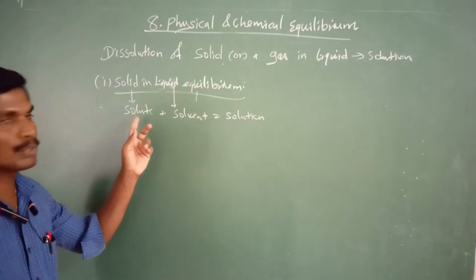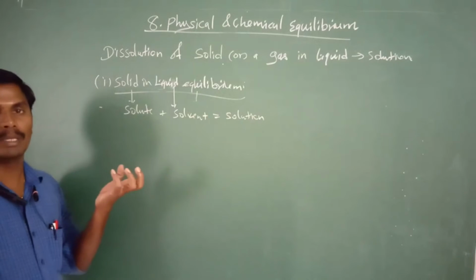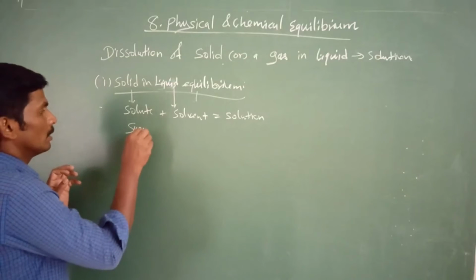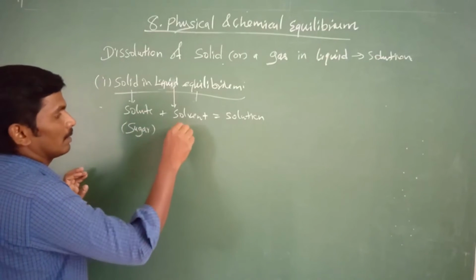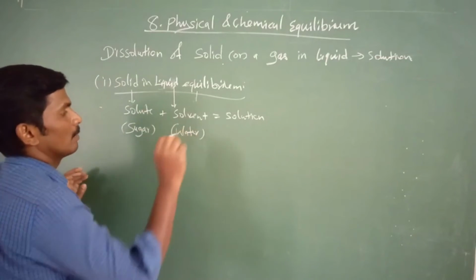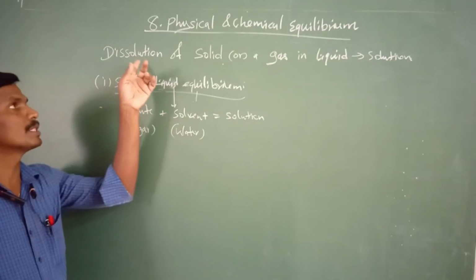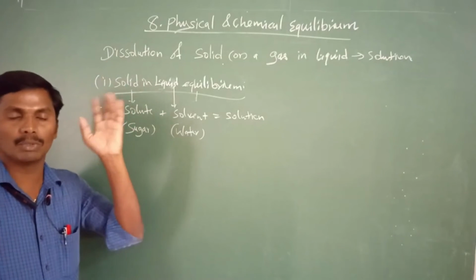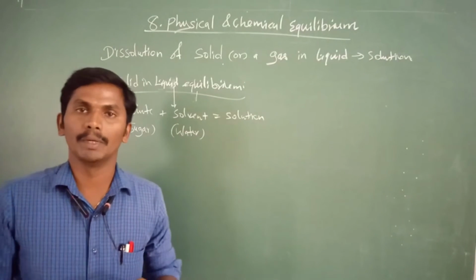For example, in the place of solute, we may consider any salt or sugar. This is a very simple, daily life substance. We may consider sugar. It's a solid which may combine with water, which is the solvent. So sugar dissolves in water. The dissolving is denoted here as dissolution. Dissolution of solid in liquid.